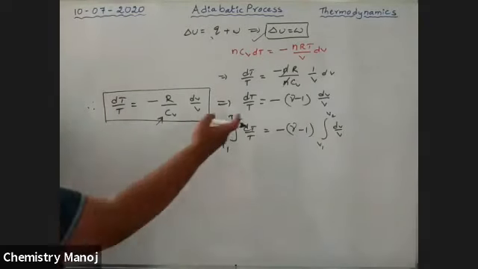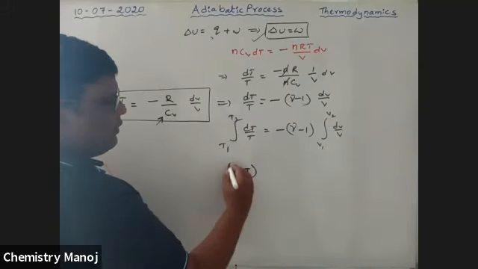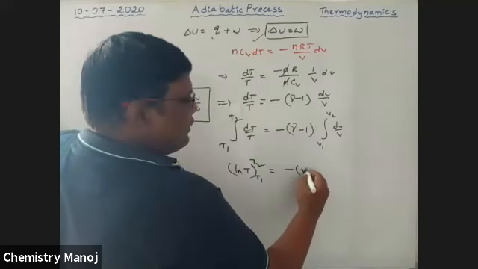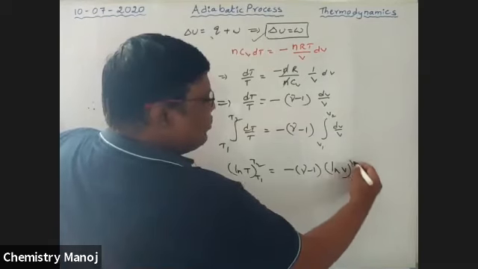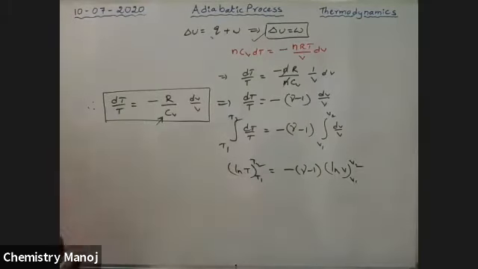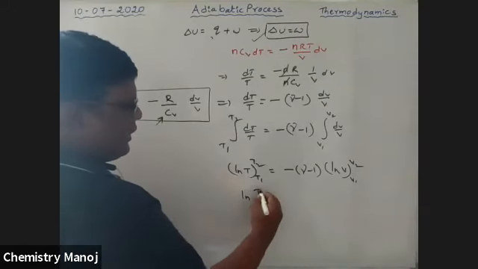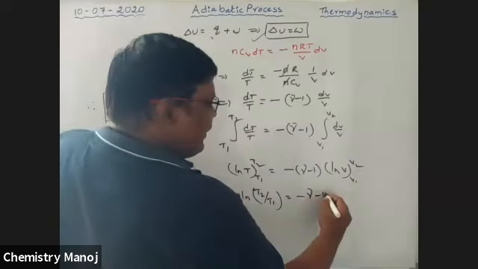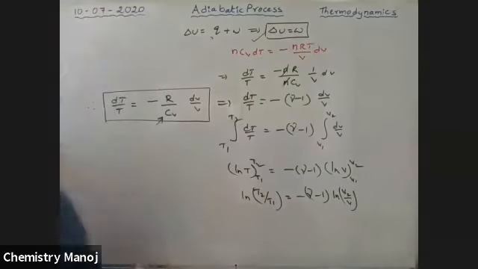The integral of 1 by T dT is ln T. So ln T with limits T1 to T2 is equal to minus (gamma minus 1) ln V from V1 to V2. That implies, by applying the limits, ln T2 by T1 is equal to minus (gamma minus 1) ln V2 by V1.